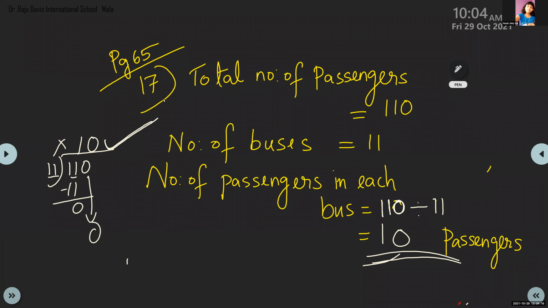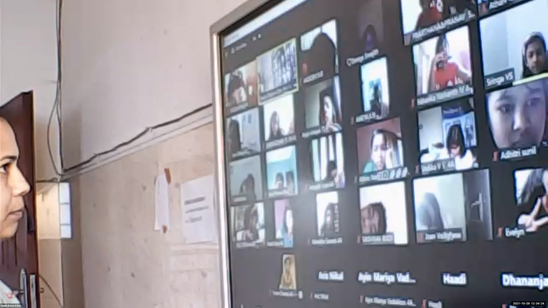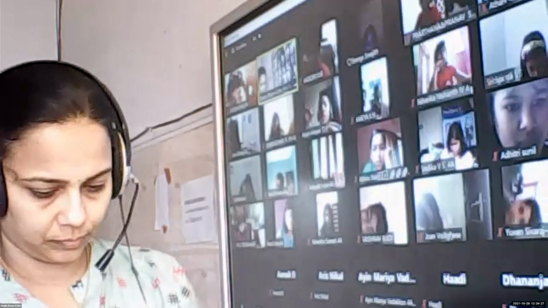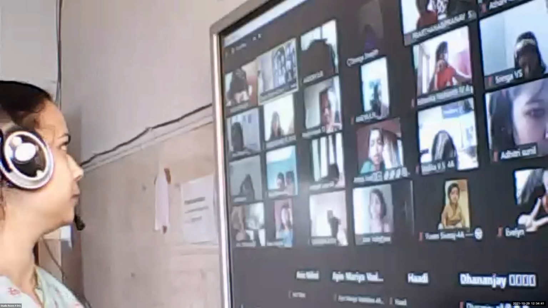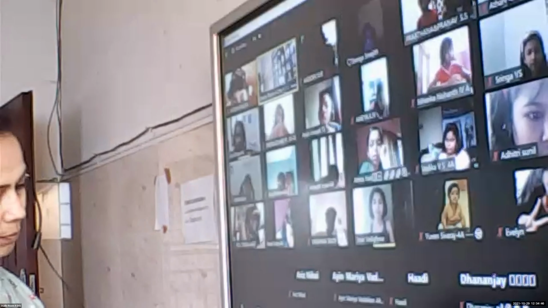Next. Can you read question number 18? Shrinka, be louder. Question number 18. 230 students were equally seated in 10 classes. How many students were there in each class? So what will we write as the first step, children? Total number of students is given. Very good. Total number of students, then number of classes. Then we have to find out the number of students in each class. You can start writing.